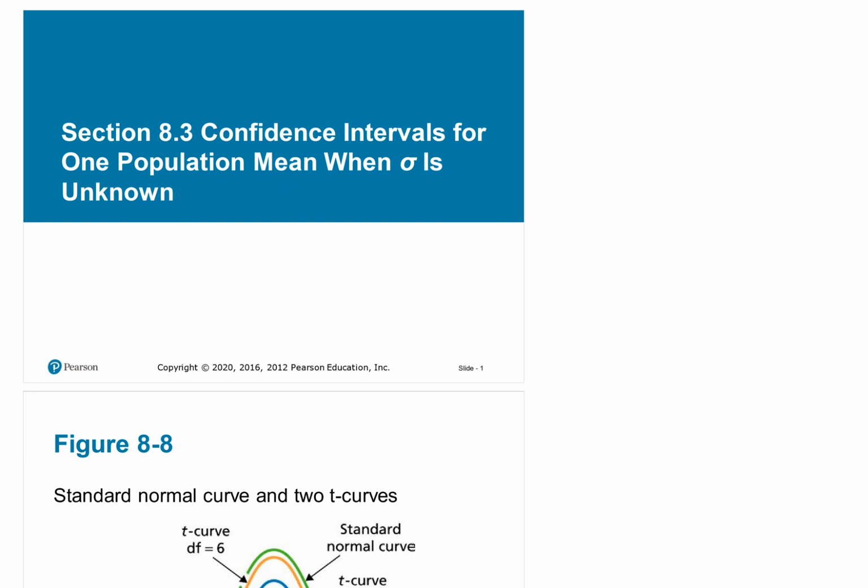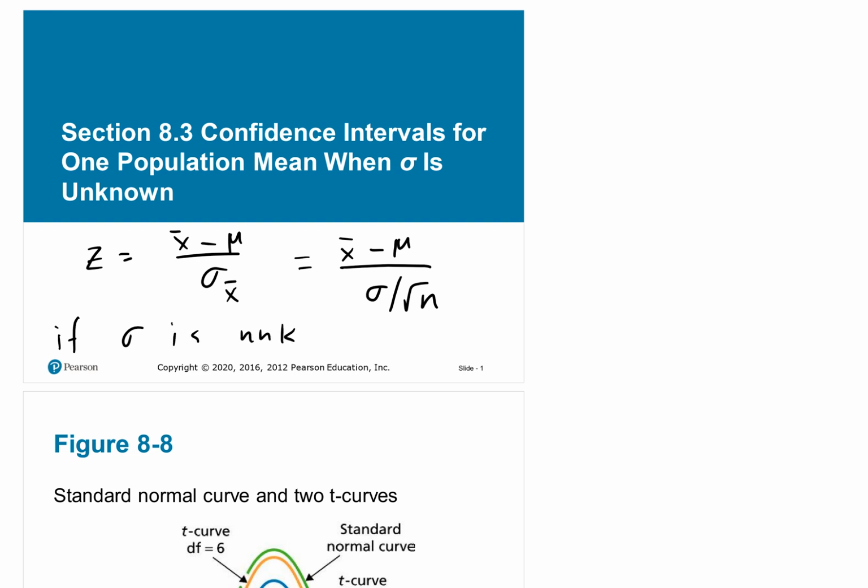Just to recall what we had, we were able to find the z-score using x bar minus mu divided by the standard deviation for the x bar, and we rewrote it like so, over the standard deviation over the square root of n. Now what happens if the standard deviation for the population is unknown? Then we need to use the sample standard deviation, small s.